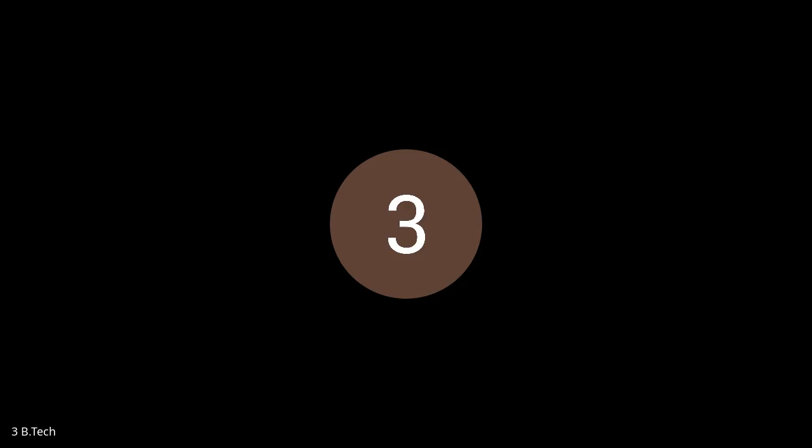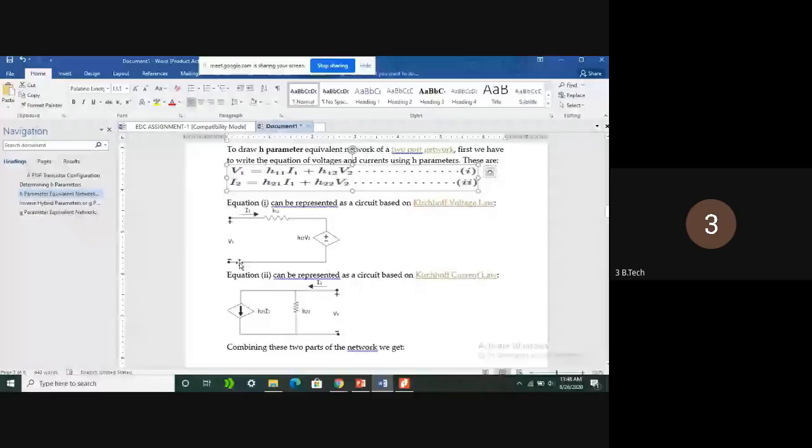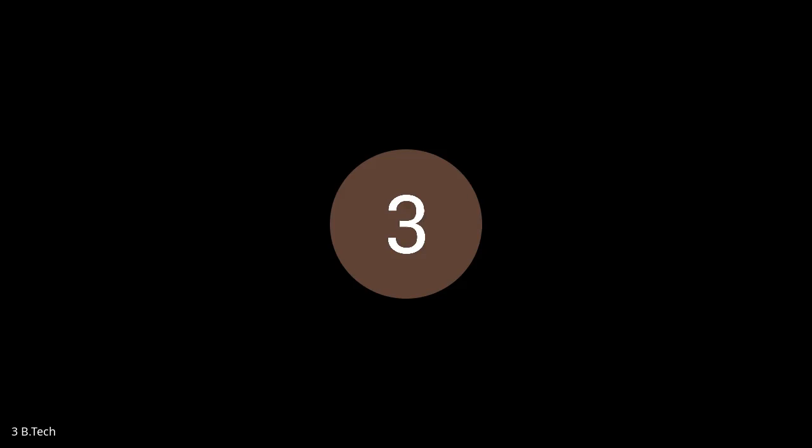See here, this is the input representation of the transistor by applying H parameters. I1, H11. So this is the output characteristics of the two-port network. This is input and this is output. So the same concept we are going to apply to the particular transistor. So this is the overall H parameter representation. These H parameter representations we use only for AC analysis.